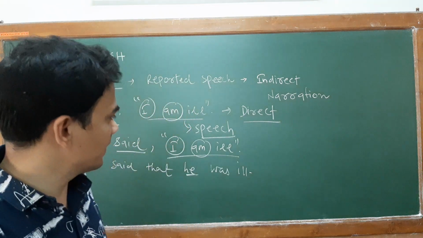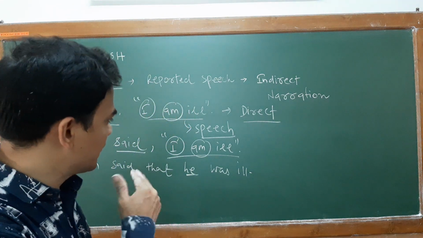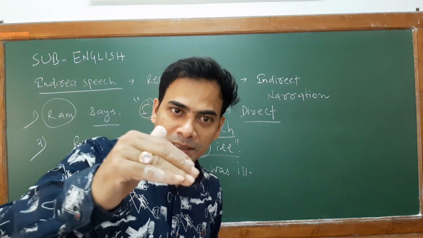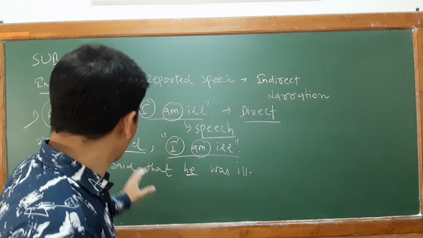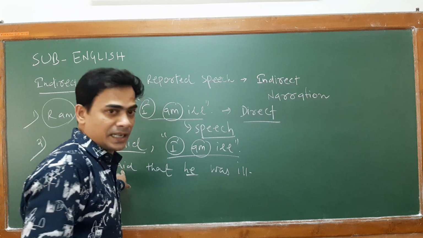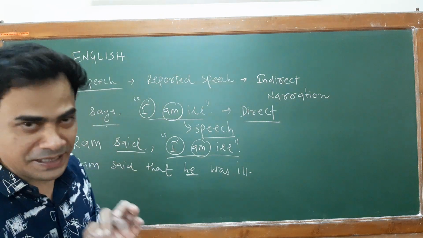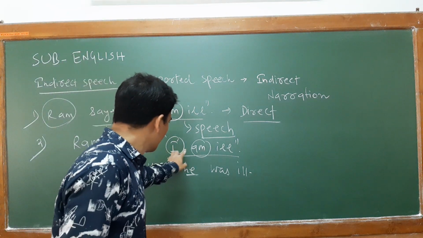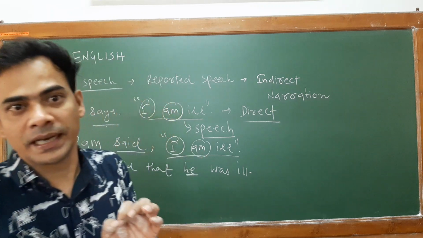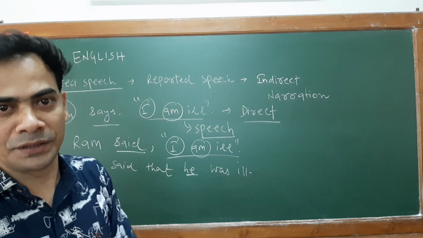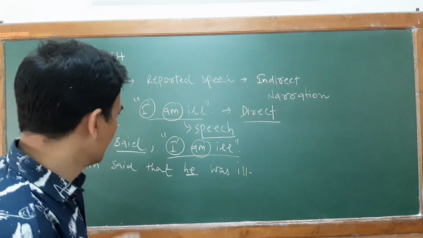Whenever the reporting verb is in present tense, you only change your pronoun and proceed as per tense. But whenever your reporting verb is in past tense, you also need to change the helping verb into its respective past tense. Is it clear?